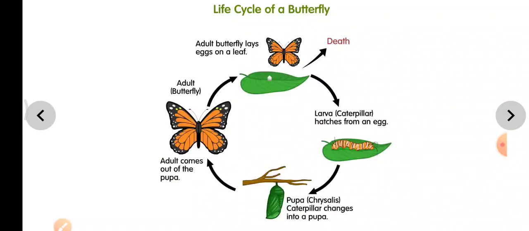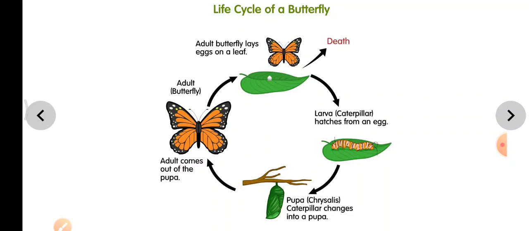So now let us try to understand the life cycle of a butterfly. What happens in the different stages of the life of a butterfly? On the top you can see that there is an egg on the leaf. From that egg we have the larva. On the right side it's also called a caterpillar. The larva hatches from an egg, and we all know this is our friend. The caterpillar eats lots of leaves. It keeps on eating.